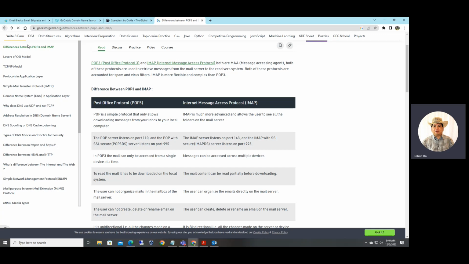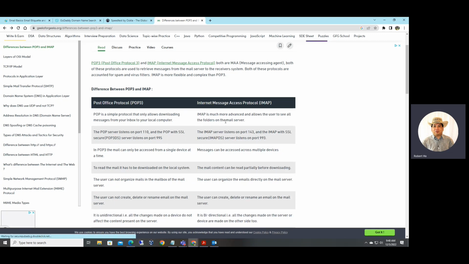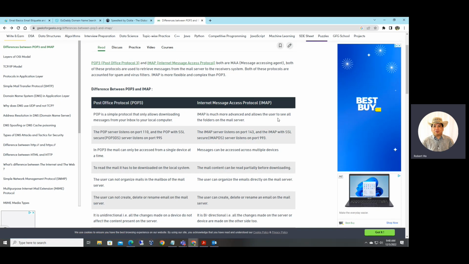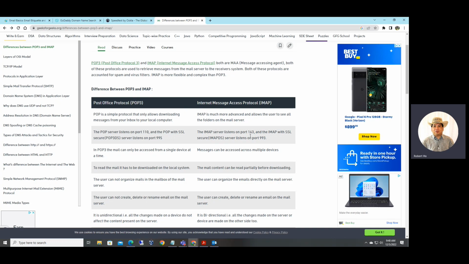Okay, so IMAP is a better one. IMAP is much more advanced and allows users to see all the folders and the emails. The port number is 143. So these are used to retrieve email: POP and IMAP, Post Office Protocol and Internet Message Access Protocol.